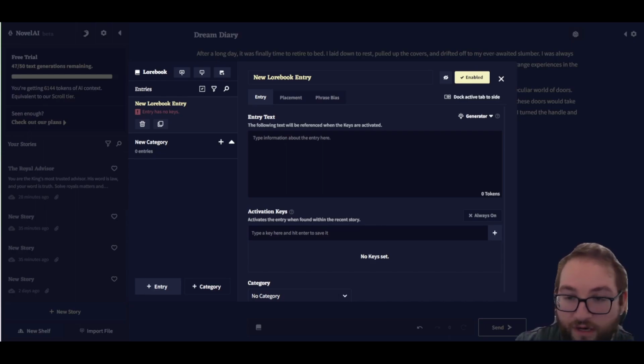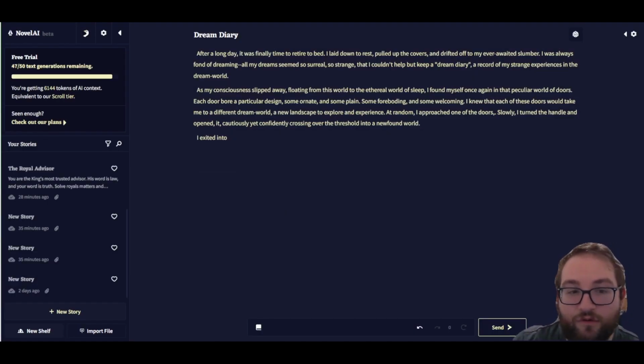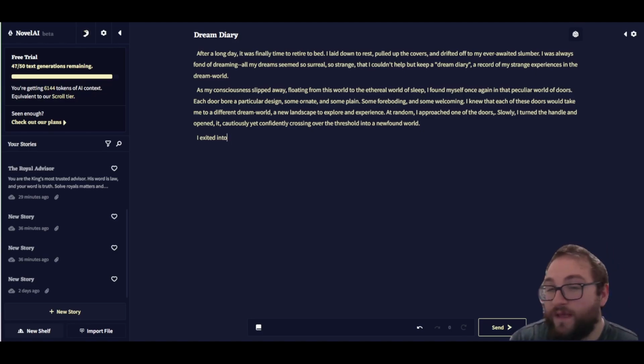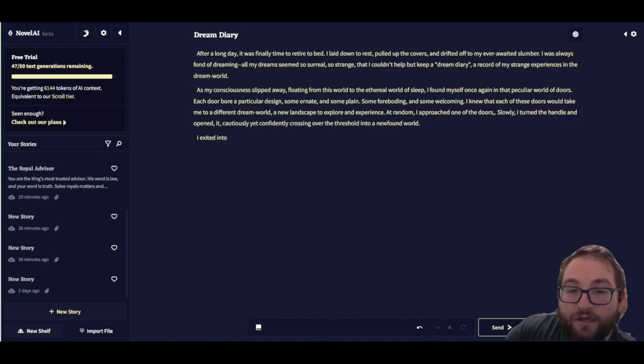For right now, we're going to keep all this the way it is, but let's take a look at this story as it is right now, and then we'll continue on with it and see what Novel AI comes up with. Again, this is as creative as you want it to be. I am not the most amazing storyteller, but using this AI, maybe we can get to a James Patterson or Stephen King level. You might be able to get even further beyond.